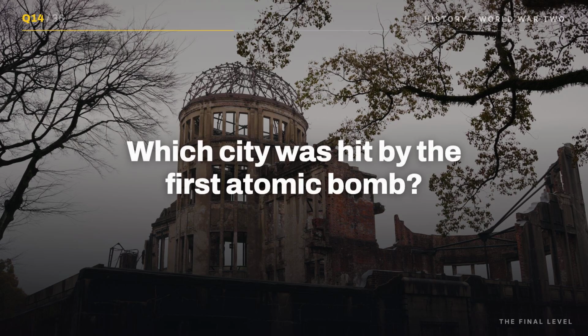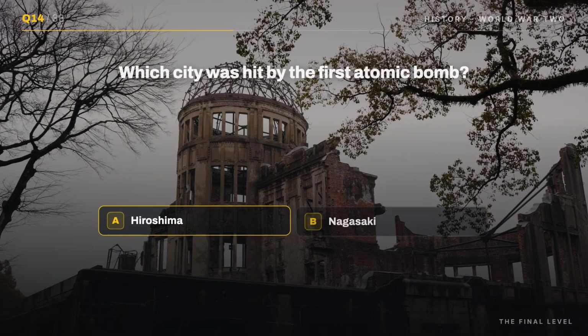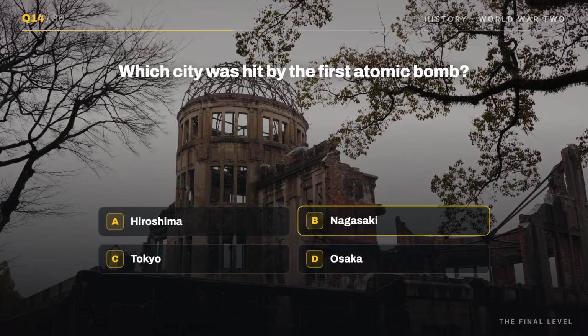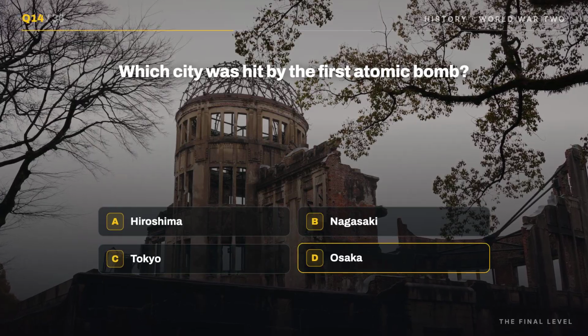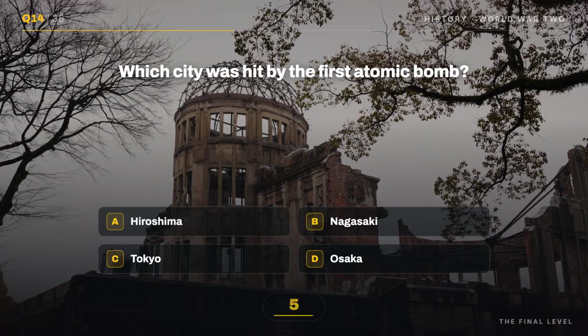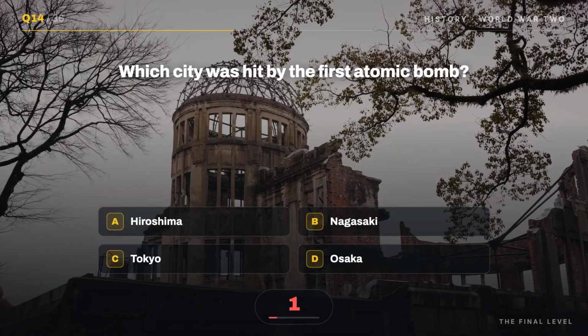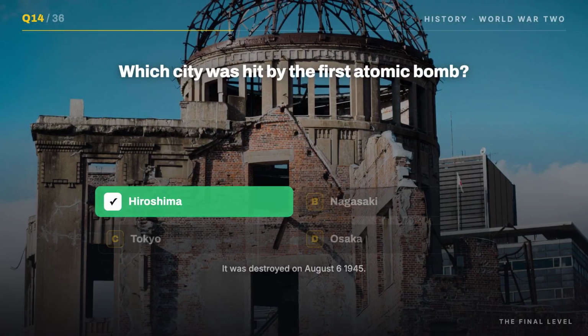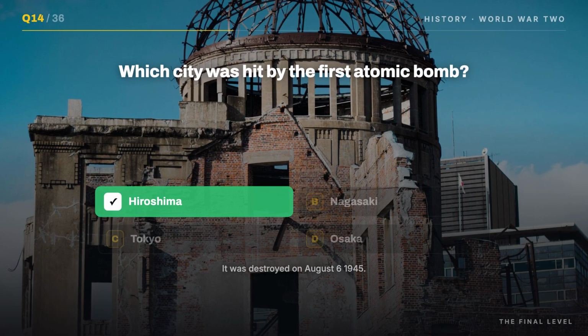Question 14. Which city was hit by the first atomic bomb? A. Hiroshima, B. Nagasaki, C. Tokyo, or D. Osaka? Lock it in. It's A. Hiroshima. It was destroyed on August 6, 1945. No shame if you missed it.